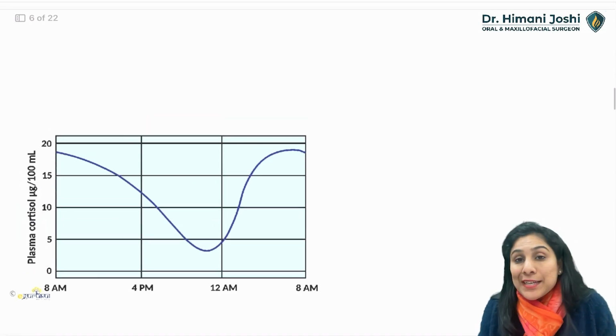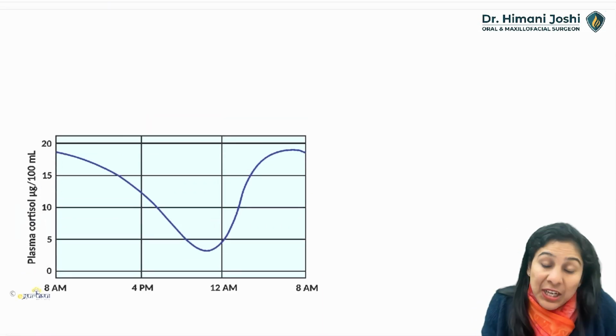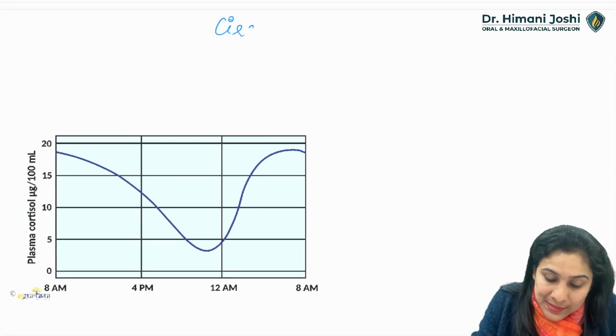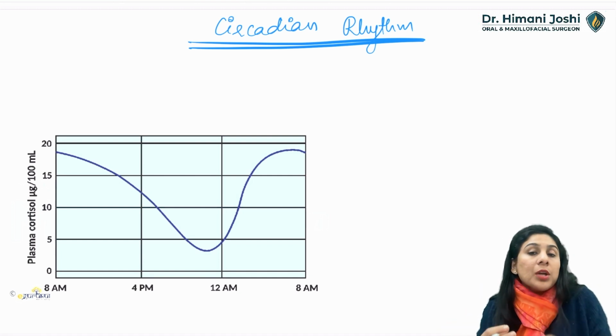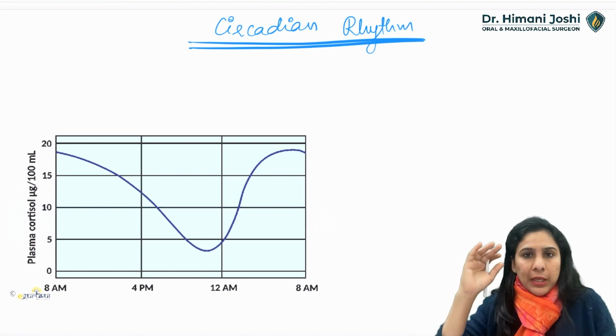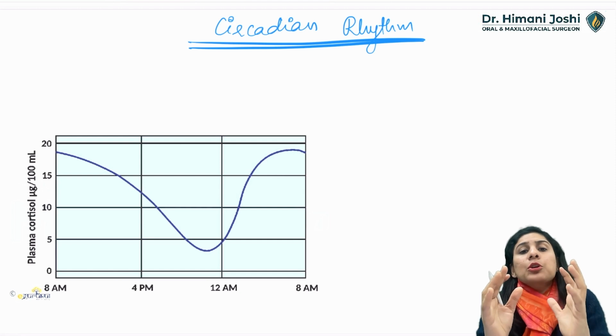Now our body is also very smart. Okay, it follows something called a circadian rhythm. What is circadian rhythm? Circadian rhythm is like a day-night cycle. So what the body does is, in the morning only, it will secrete a high dose of steroid.